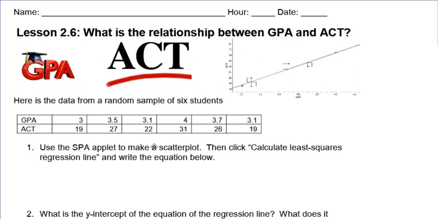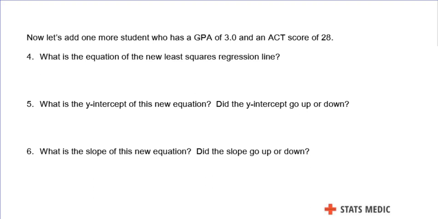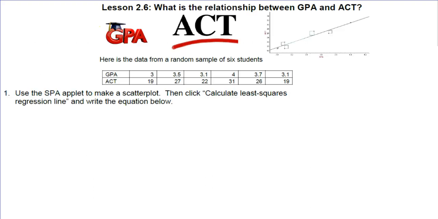The first drawing lab sheet goes with this first set of data here. And then the second one will go with when we add in this additional score. So as we're looking at our first question, it says use your applet to make your scatter plot and click your least squares regression line. So remember to do this, you're going to your applet and we want to pick the two quantitative variables and enter your items in. GPA as your explanatory and ACT as your response. Once we have it all entered, we can click Begin Analysis.